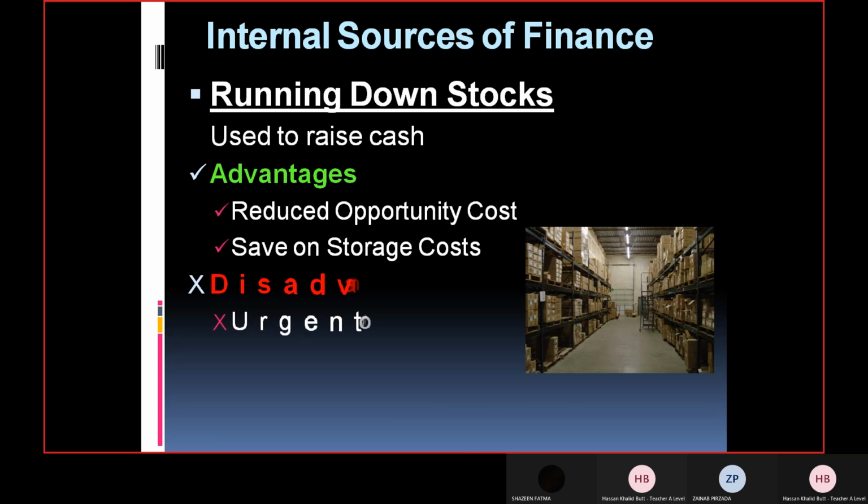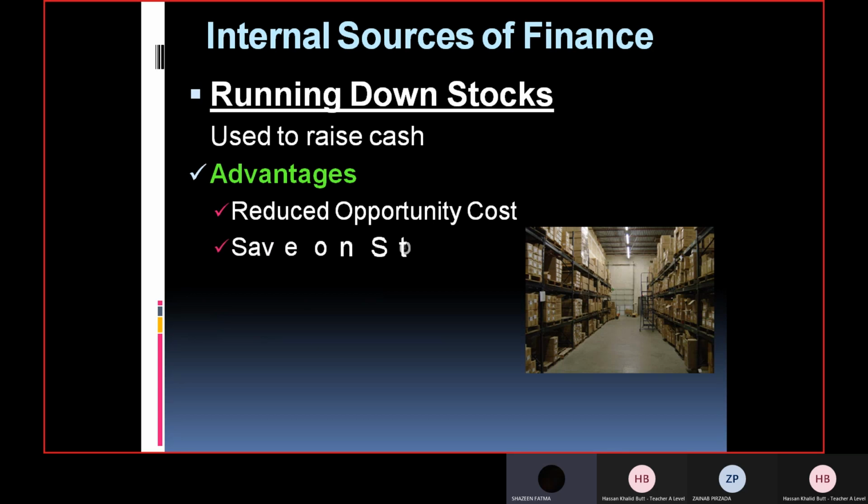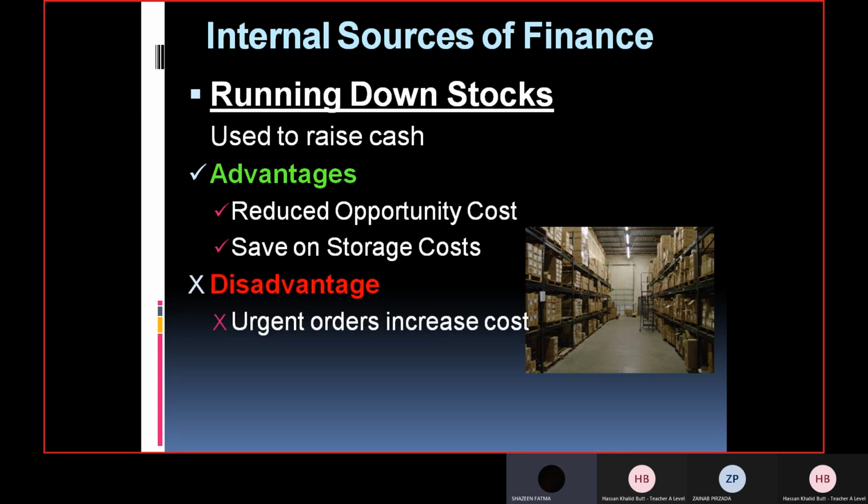Okay. Second advantage is save on storage cost. So you can save your storage cost as well. So Zainab or Shazeen, can you tell me how storage cost can be saved or what kind of storage cost is involved there? Sir, we have to have space to store our extra assets. So when we sell them, we won't need that space anymore. Very good, Shazeen. Very good.